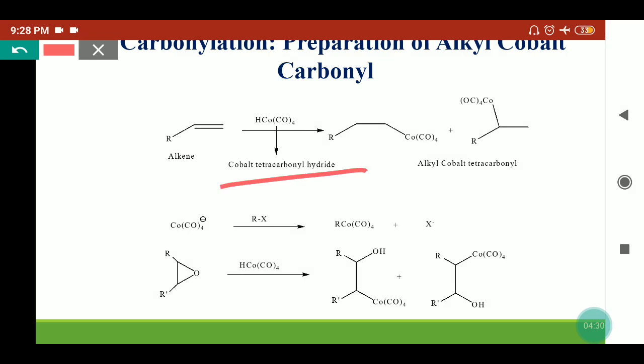cobalt tetracarbonyl hydride, and a ring-opening reaction will take place. This cobalt carbonyl will attack this carbon, then this bond will open and we get this type of alkyl cobalt carbonyl complex. Or inversely, if this cobalt complex attacks this carbon and this bond opens, then we get this other type of cobalt carbonyl complex. So different types of alkyl cobalt carbonyl complexes can be synthesized once they attack the olefins or react with the alkyl halide. Similarly, they can also attack the epoxide and ring cleavage takes place.